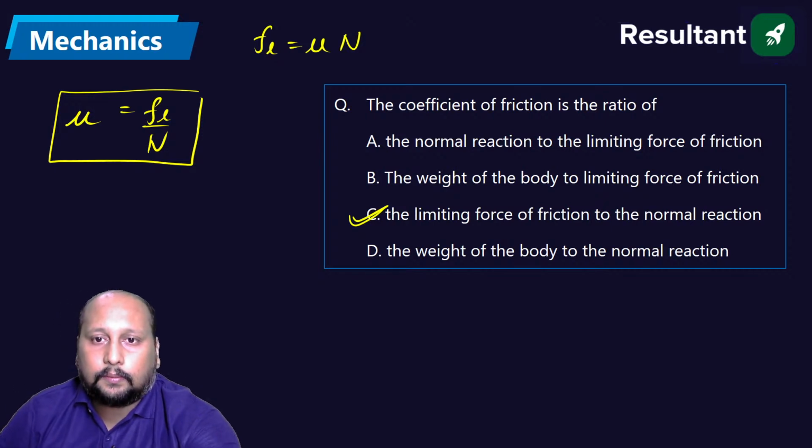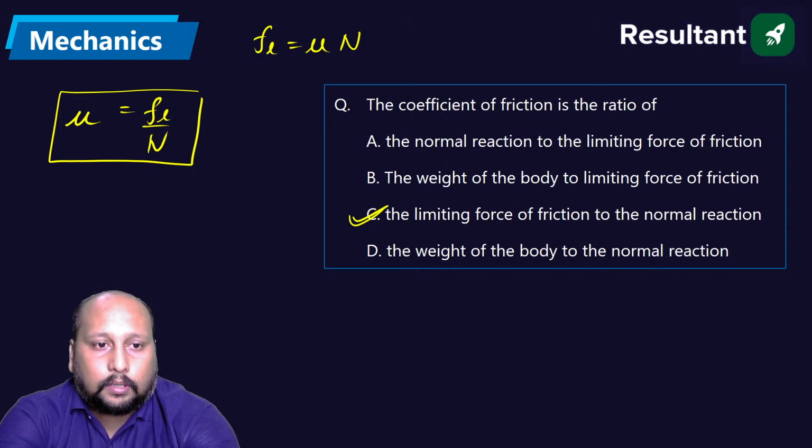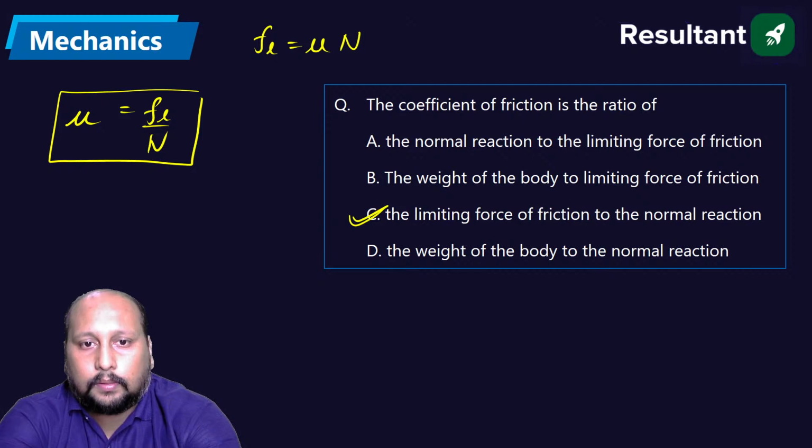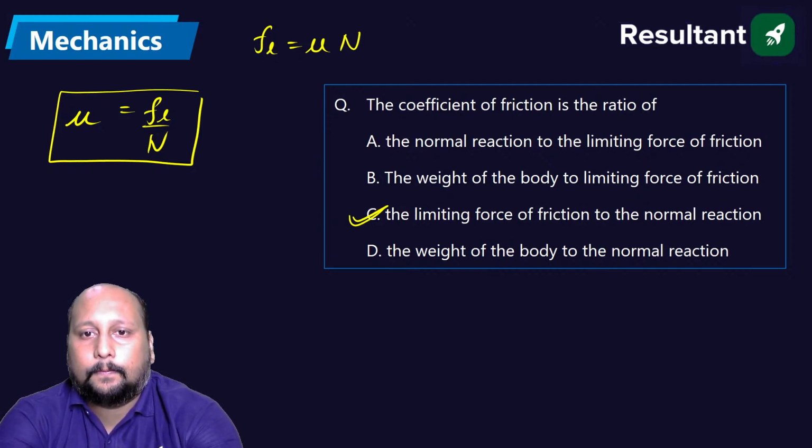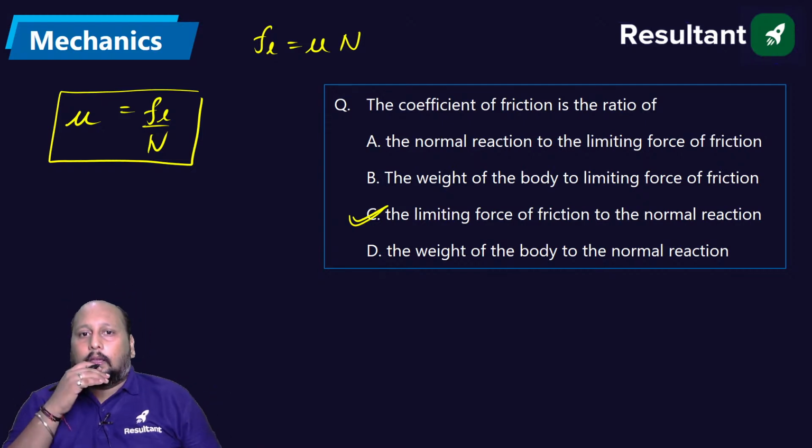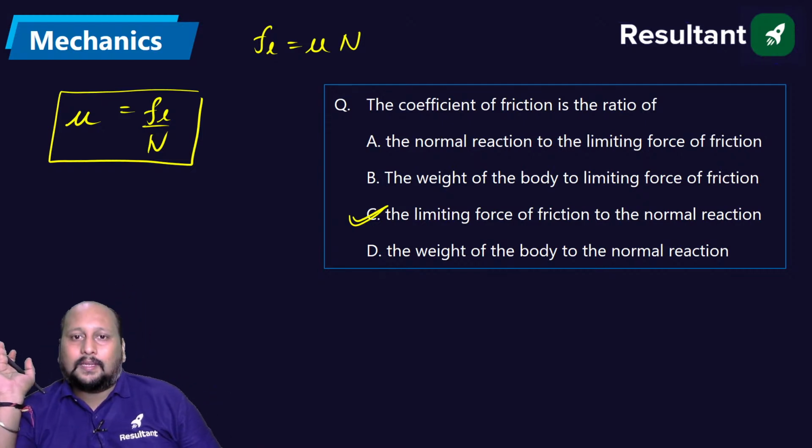Perfect. One second, let me check. अरे ये क्या हुआ? एक सेकेंड. One second guys. अब ठीक है. ये भी ठीक है. ओके. चेक करना पड़ता है. ठीक है. Option C is correct. Option C is correct, right?